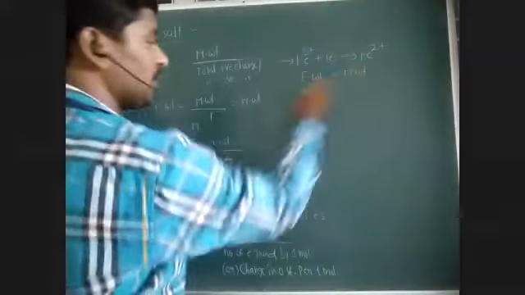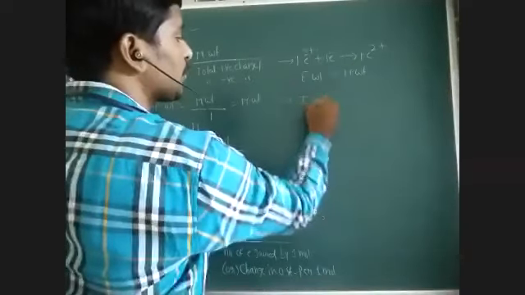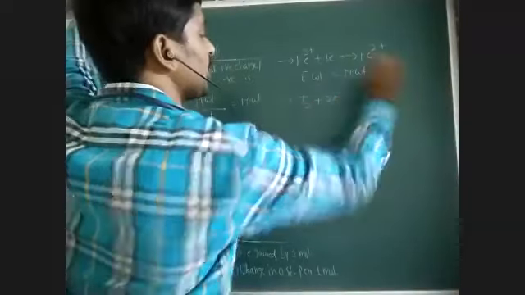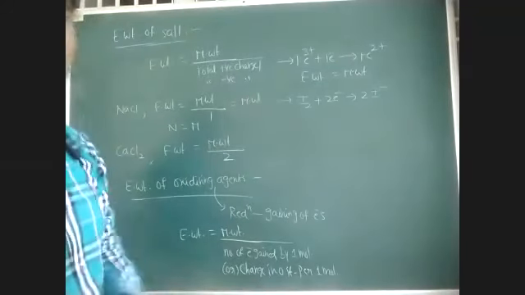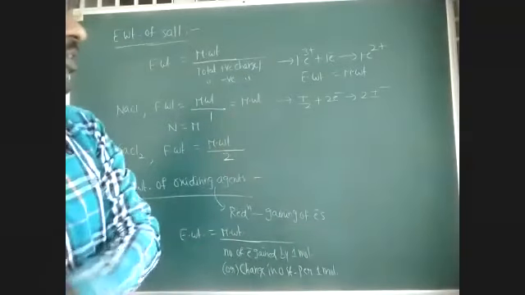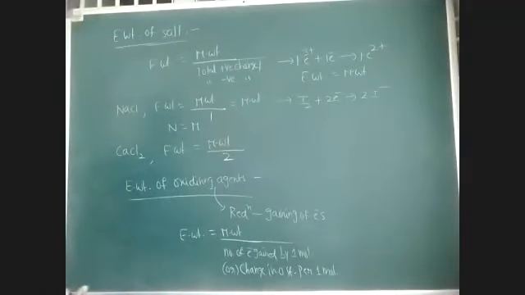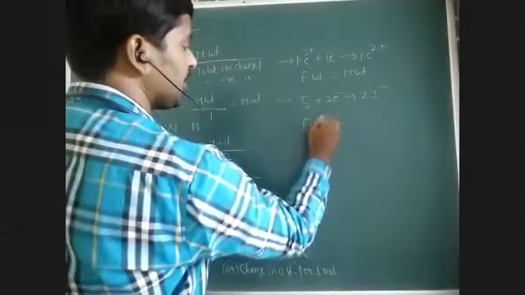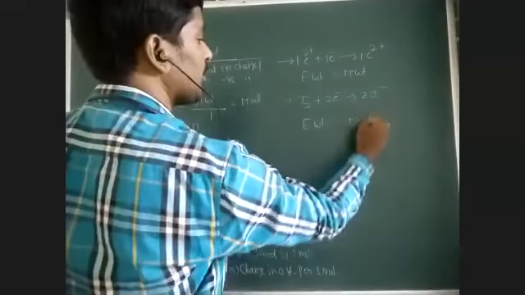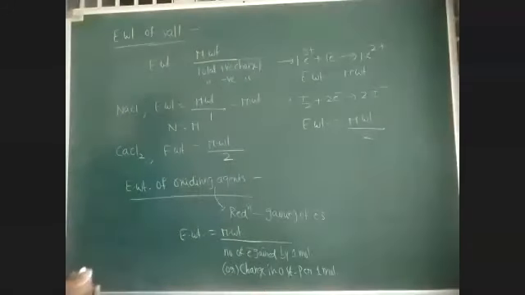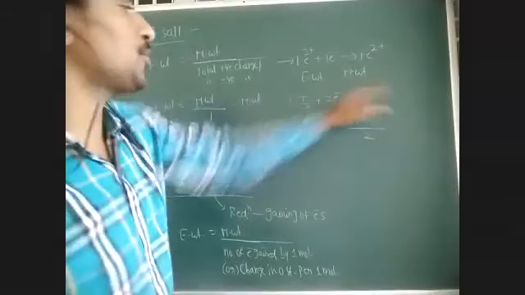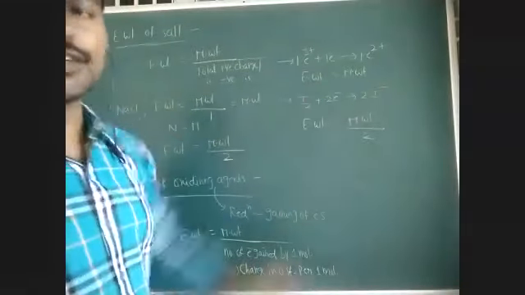For example, I2 plus 2 electrons gives rise to 2 iodide ions. We have a redox reaction, estimation of iodine by using hypo. Iodine undergoes reduction, hypo undergoes oxidation. So what about equivalent weight? Equivalent weight is equal to molecular weight by the number of electrons involved: 2 electrons. What is the change in oxidation number for one molecule? 0 to minus 2. So the change in oxidation number is 2.